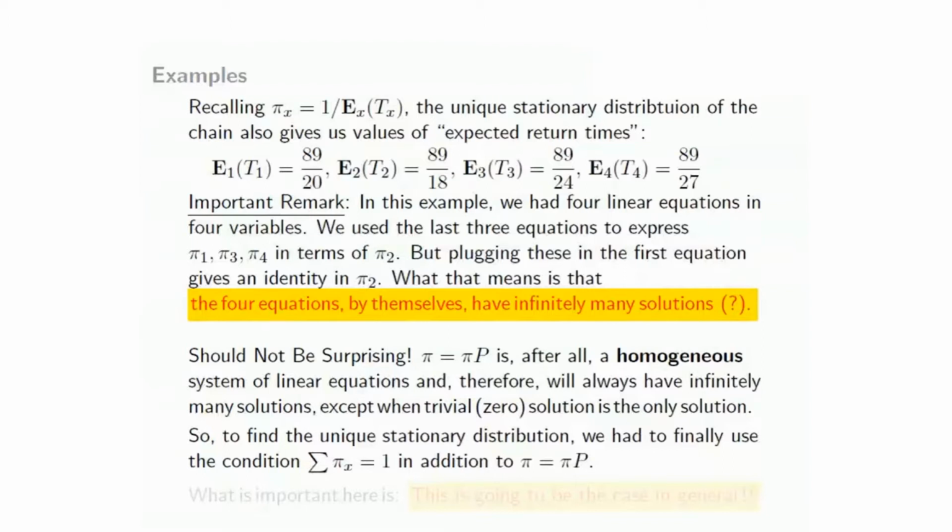Just the matrix equations would never give you the stationary distribution uniquely. You have to also use the additional condition that the pi x's add up to 1.